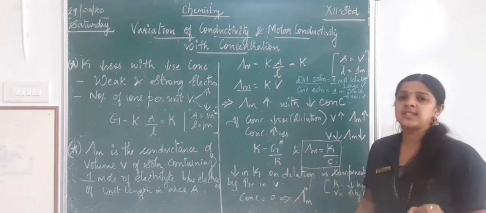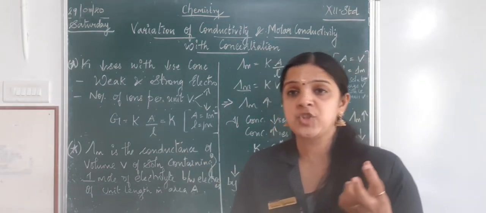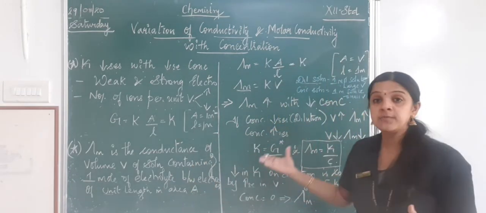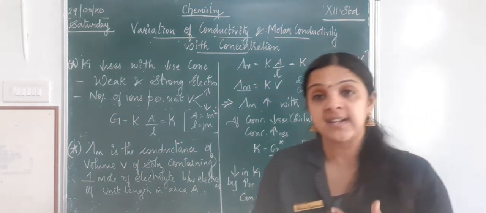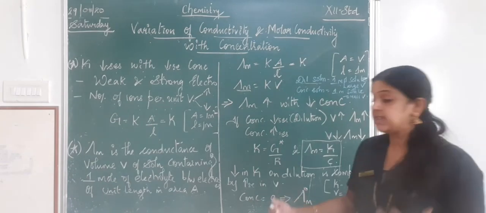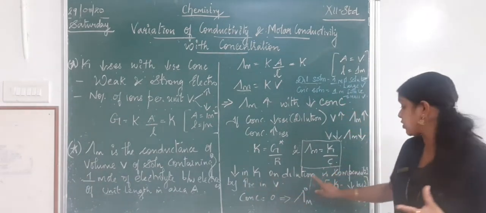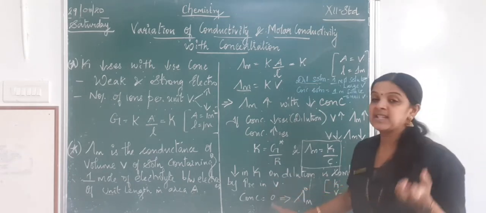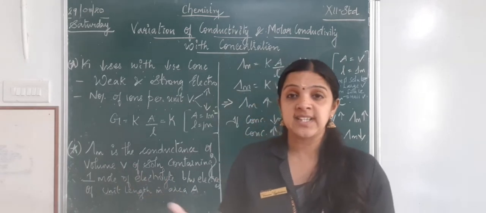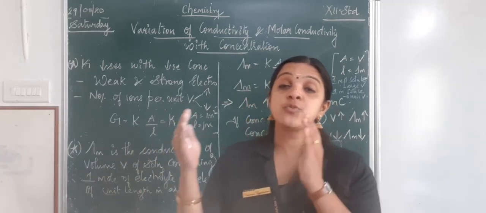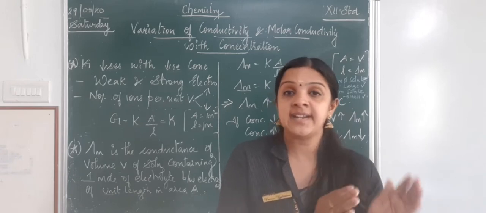Now there is something important, because we know the value of conductivity is also getting changed, and the value of volume is also getting changed. So what may happen to the value of molar conductivity? For this, a decrease in the conductivity value on dilution is compensated by the increase in volume. That is, when the volume increases or decreases, that change will be much higher than the change created by the conductivity.